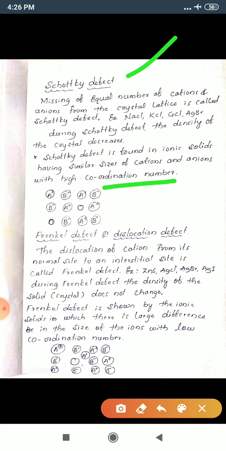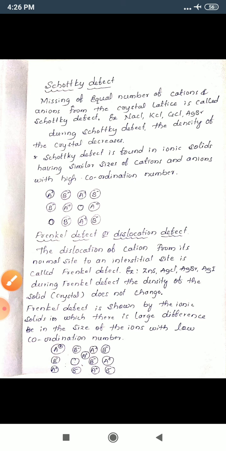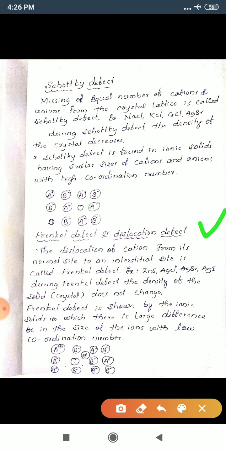Okay. Next is Frenkel defect. Then what do you mean by Frenkel defect? It is also called dislocation defect. Frenkel defect, or it is also called dislocation defect. See here, this is a crystal lattice. One lattice site is vacant, and the ion which was present in that lattice site has occupied the interstitial site here. Okay, what happened here?